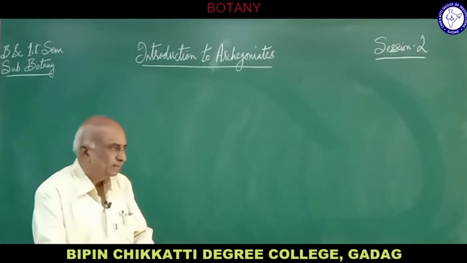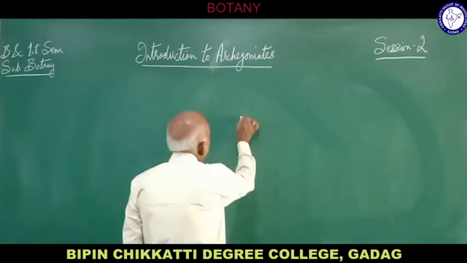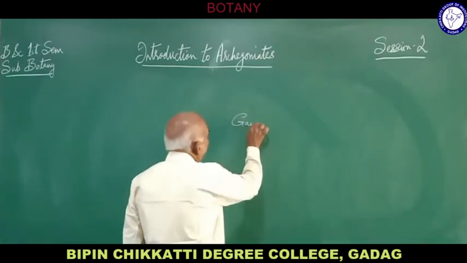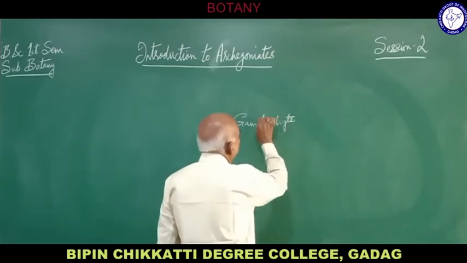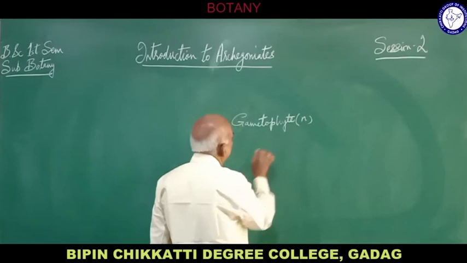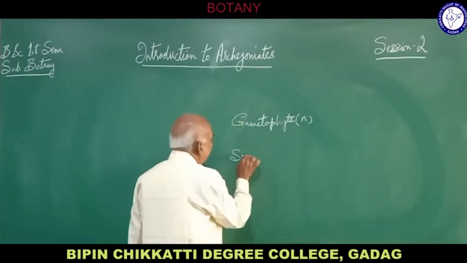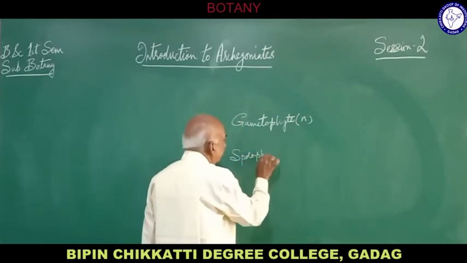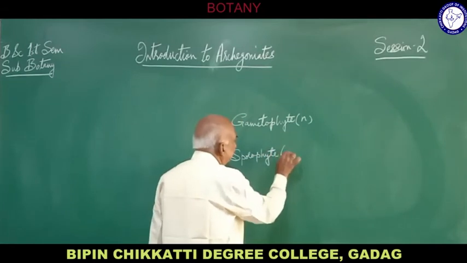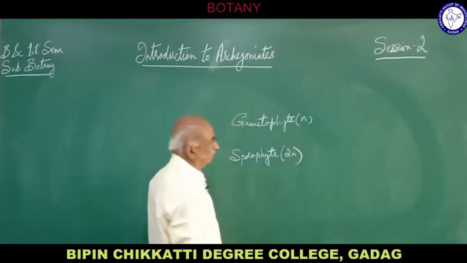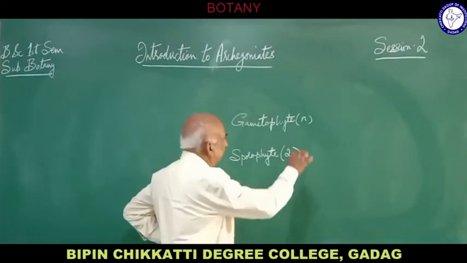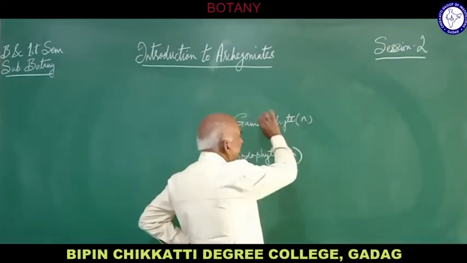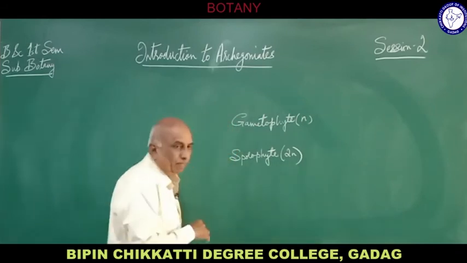So that means the gametophyte is haploid and the sporophyte is diploid. And here the sporophyte gives rise to gametophyte, and gametophyte gives rise to sporophyte.